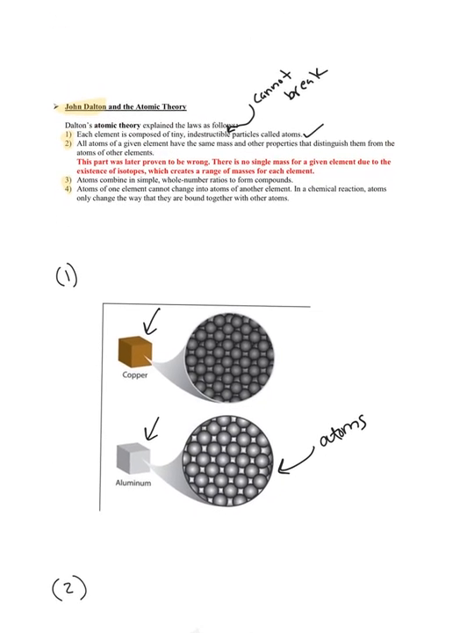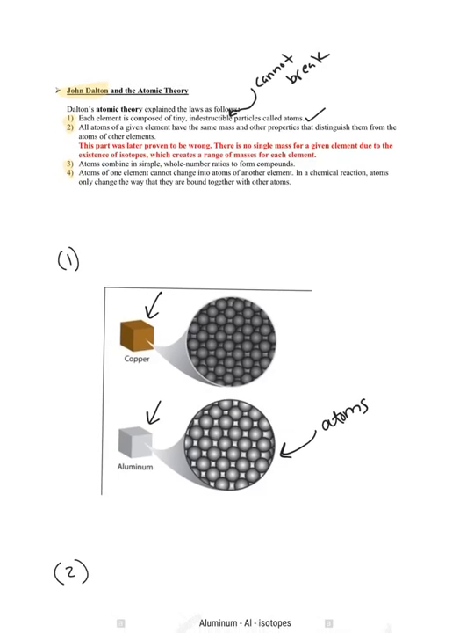Let's take a look at number 2. All atoms of a given element have the same mass and other properties that distinguish them from atoms of other elements. All right? So this is saying something like this. Do you see the copper atoms and the aluminum atoms? Are they the same? No. You can see them. They are different from each other. Look at these copper atoms and look at these aluminum atoms. They are different. So the atoms from different elements, they will be different from each other.